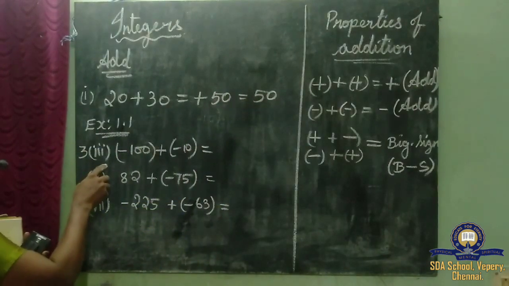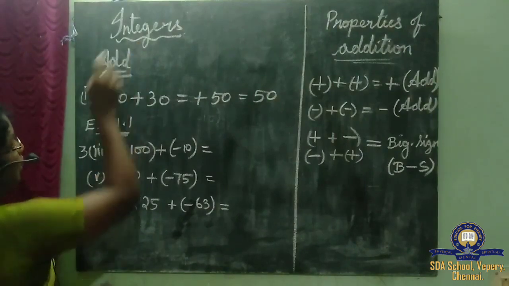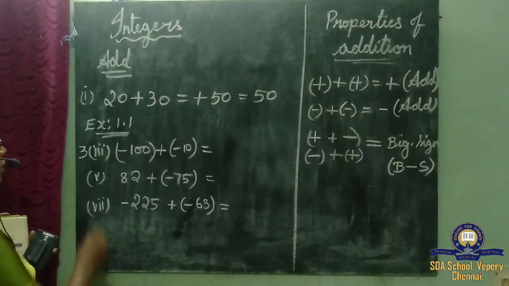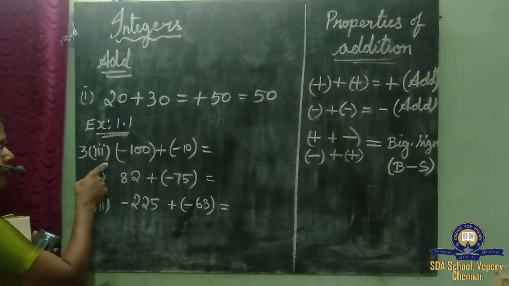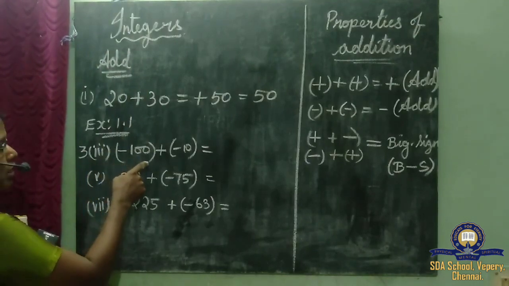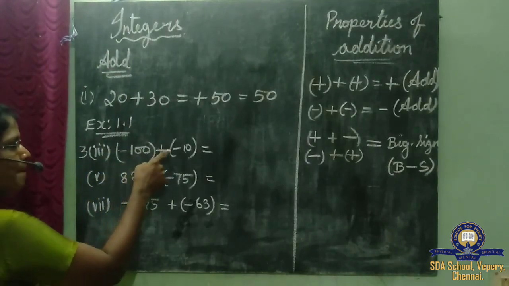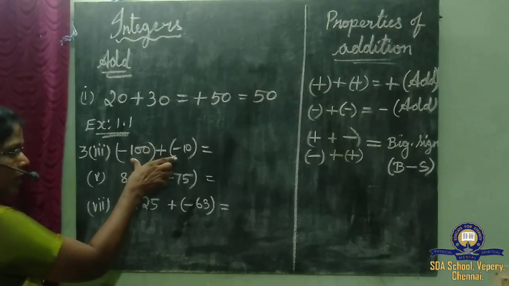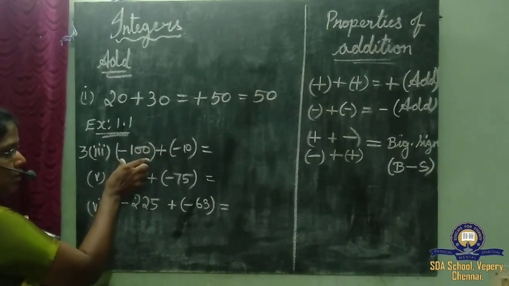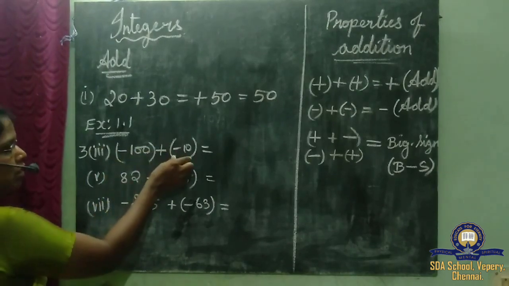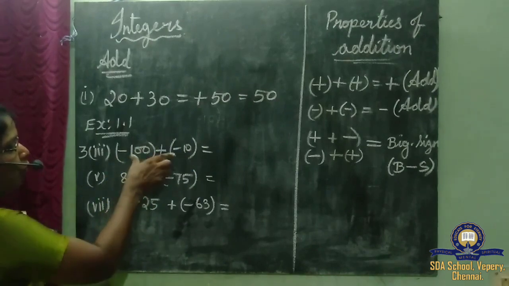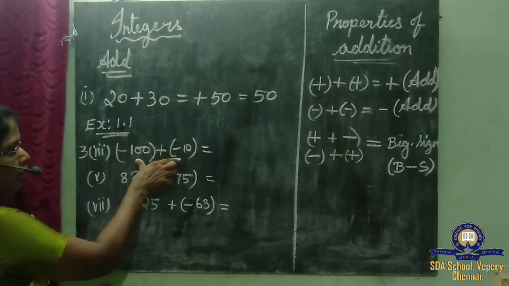Now you see here, I have taken sums from Exercise 1.1. The third one: minus 100 plus minus 10. Two negative integers I have taken. Minus 100 is a negative integer, minus 10 is also a negative integer. I am going to add these two negative integers.